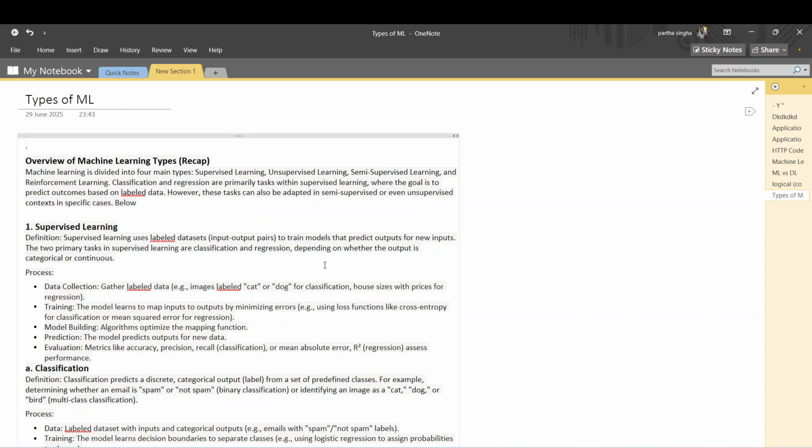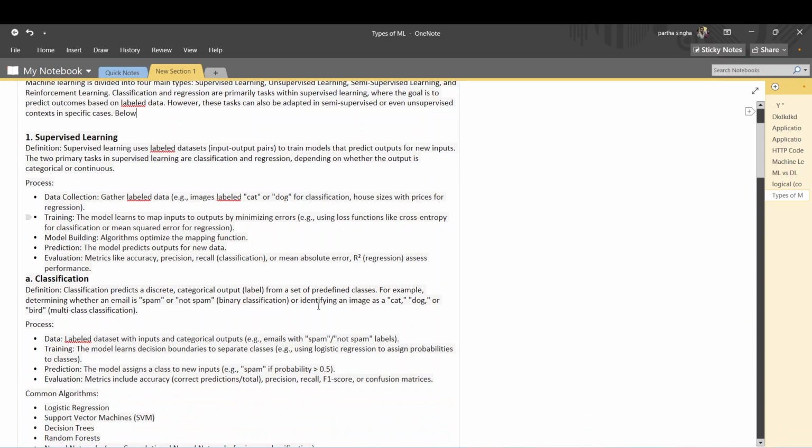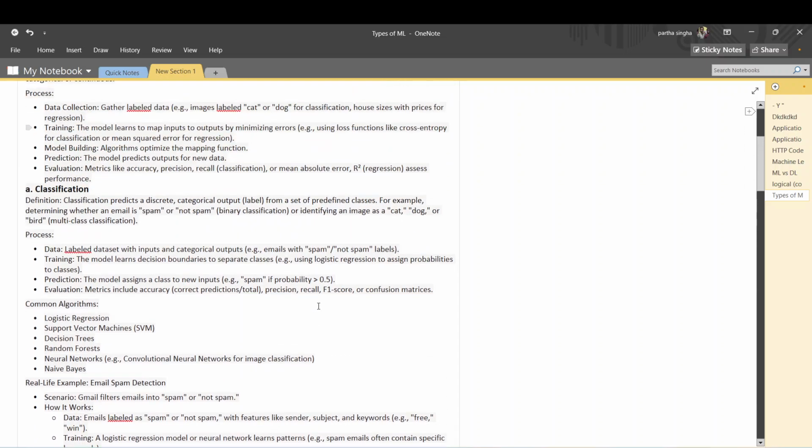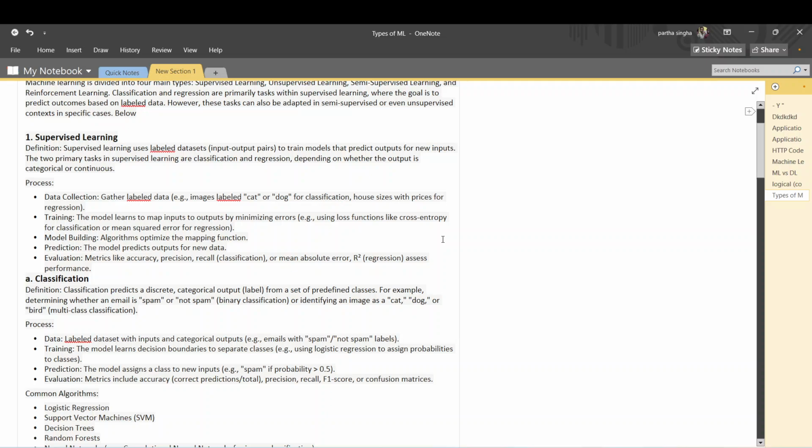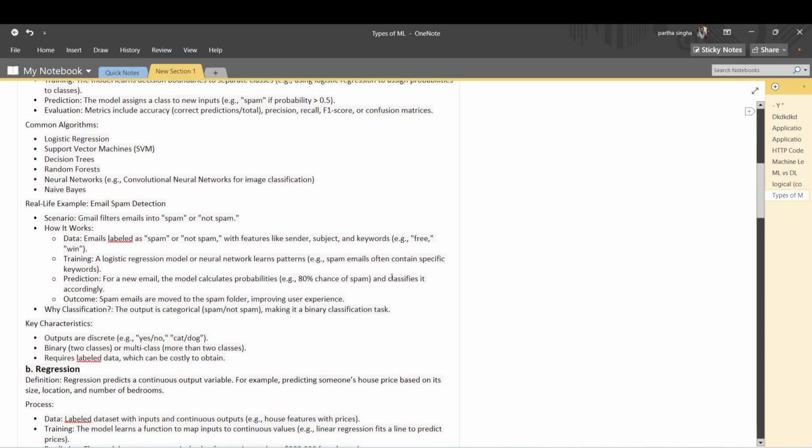Supervised learning also has two types: one is classification, another one is regression. Like if the problem statement is whether an email is spam or not, we call this a classification problem. When it is a laptop price predictor, it is regression. Mainly, when you deal with categorical data, it is a classification problem, and when it is numerical, it is a regression problem.